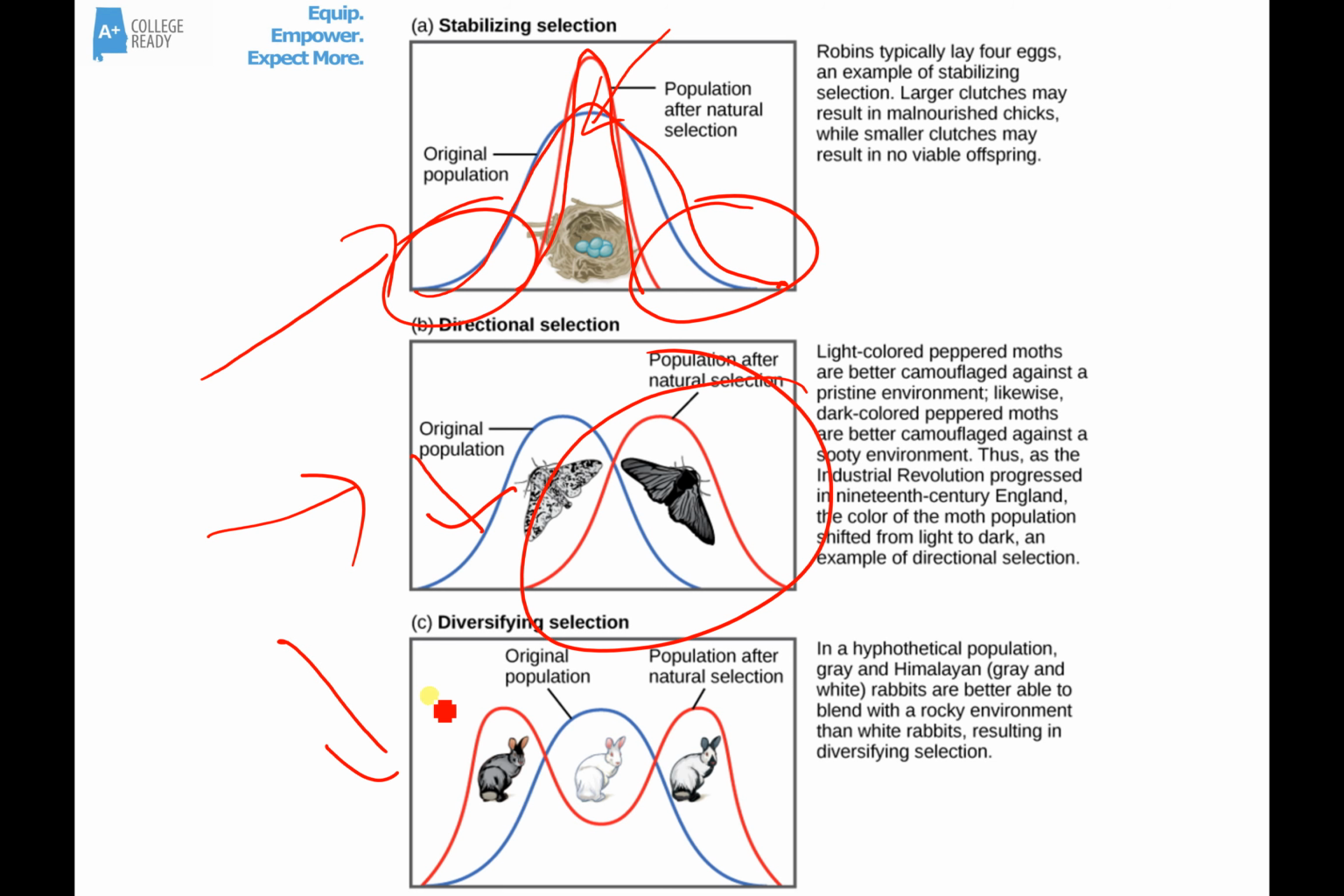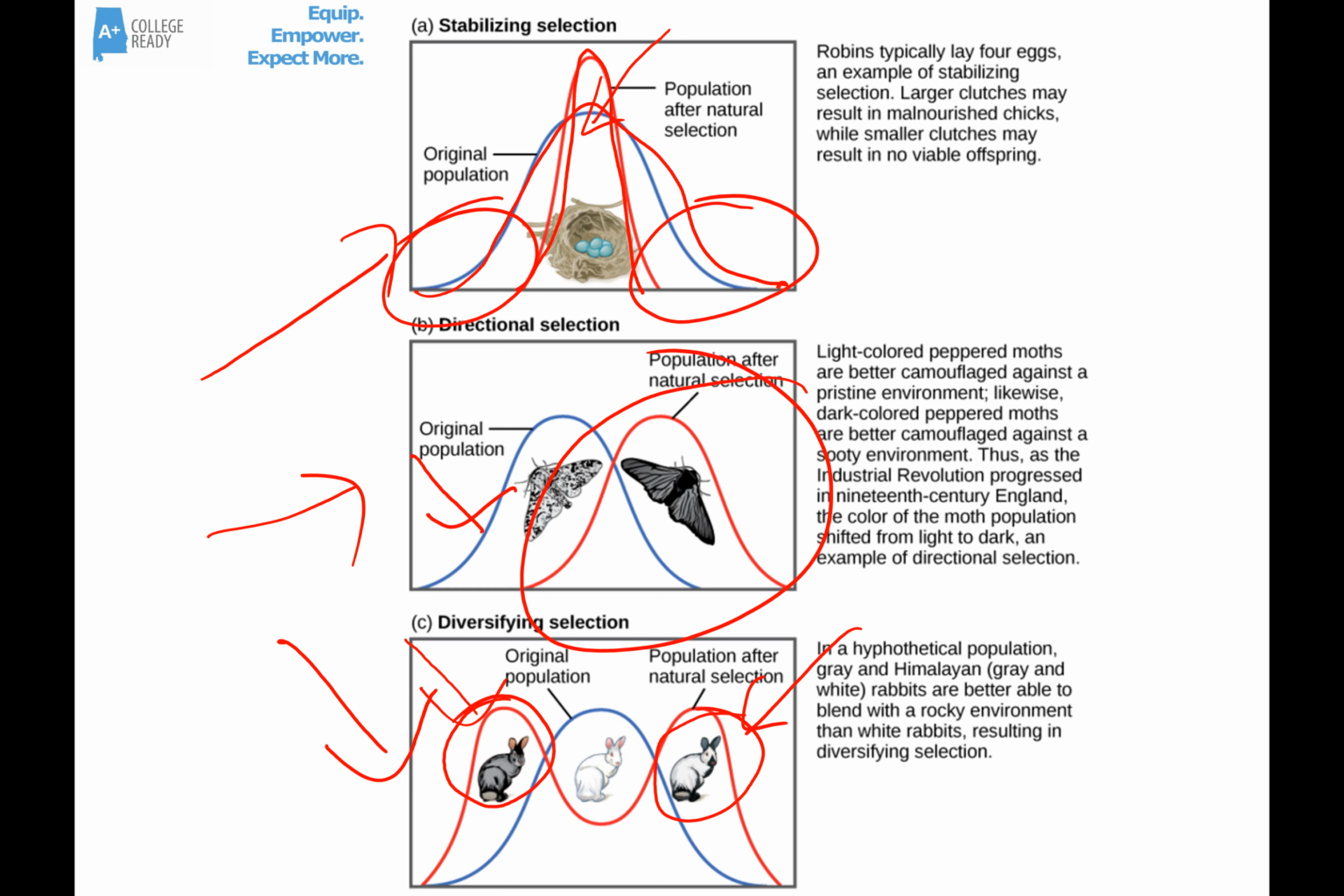So the diversifying or disruptive selection, the last one here, we're looking at some rabbits. The Himalayan rabbit, the gray and white, those are able to blend with rocky environments. Let's look at the original population here. The original population was mostly white, with some that were almost a dark gray, and then some that were part white and part gray. In the new environment, these guys could blend in with rocks.